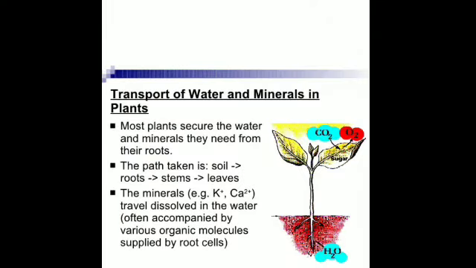Whatever food has been prepared by the leaves also needs to be transported to all the parts of the plant. I have just told you. So, all plants need a transport system. Is that clear? And this transport takes place in two ways: the transport of water and minerals which has been absorbed by the roots, and it has to move to all the parts of the plant, that is leaves, flowers, buds, stem, especially the leaves where the food has to be prepared. Then the transport of food has to take place, from the leaves to all the parts of the plant. Is it clear?